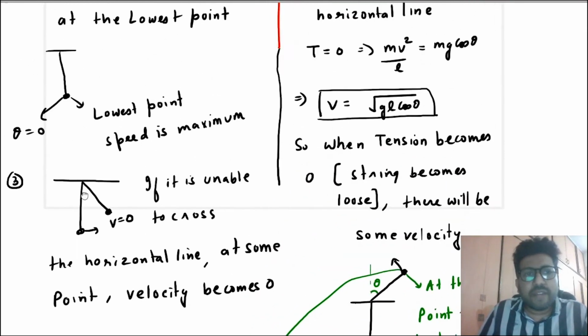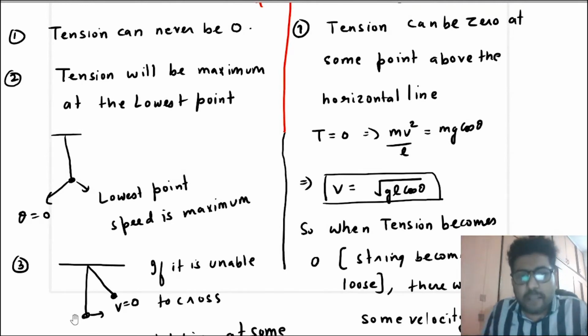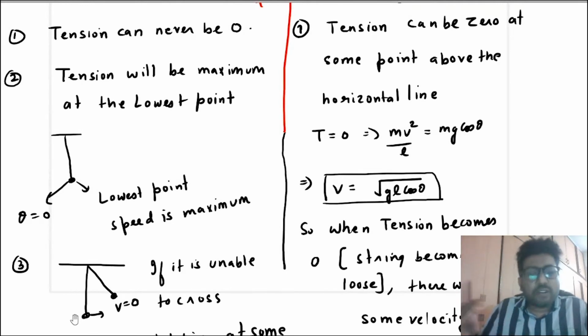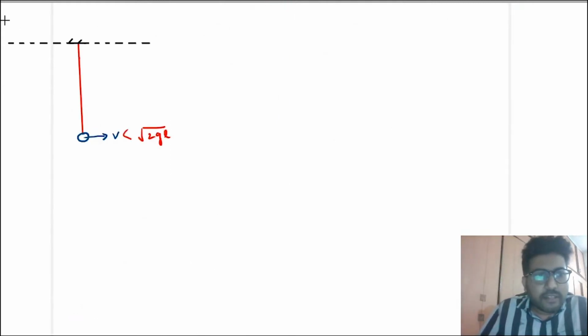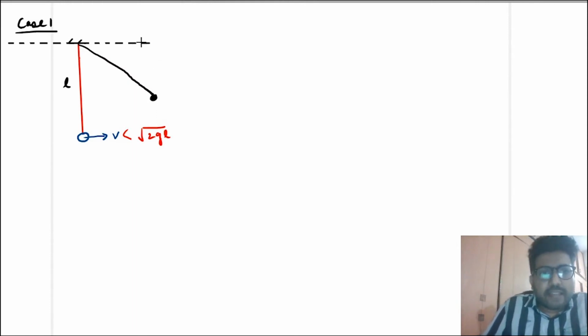Now we will look at different cases for what speed you can give at the lowest point so that the particle is able to cross the horizontal line or stays below the horizontal line. So let us see case 1. In this case, we are giving a speed to the ball at the lowest point that is less than root 2 GL, where L is the length of the string. In this case, the ball is unable to cross the horizontal line and it remains below the horizontal line.